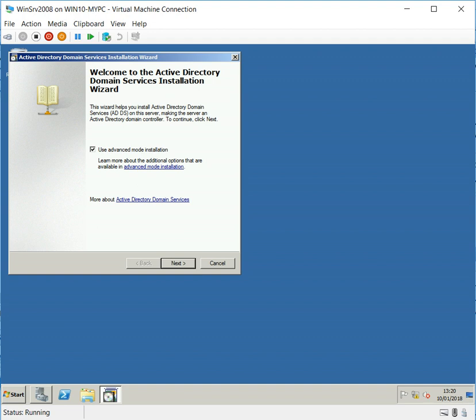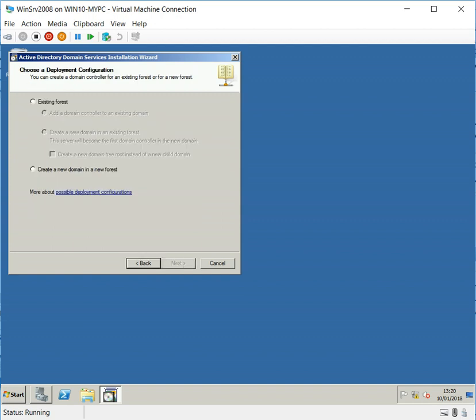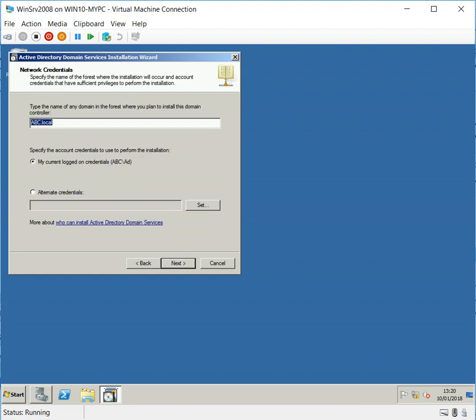I'm going to use advanced mode. Next, and you can see there Windows 2008 domain controllers have new features. Existing forest, yes. Add the domain controller to the existing domain, yes. Or create a new domain in an existing forest, no. I don't have it free. This is the second option if you go for an empty forest, so we can create a child domain, but I'm just going to join an existing one.